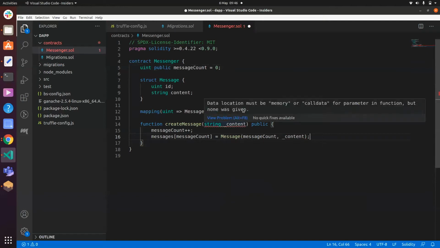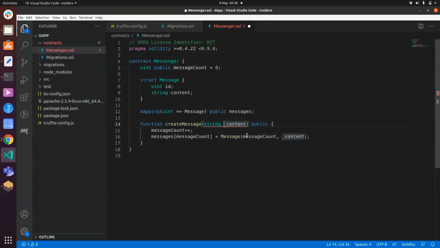Yes, so here it says a data location must be memory or calldata. This is just asking me where in the Ethereum virtual machine do you want to store this? Because by default, this doesn't get stored. I want to store it in memory so that it can be accessed down here, right here.